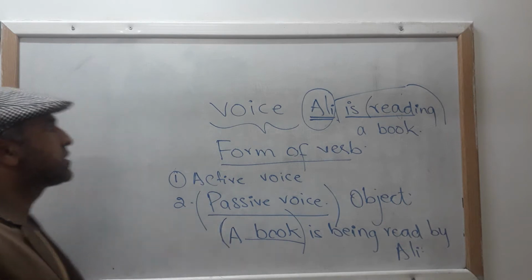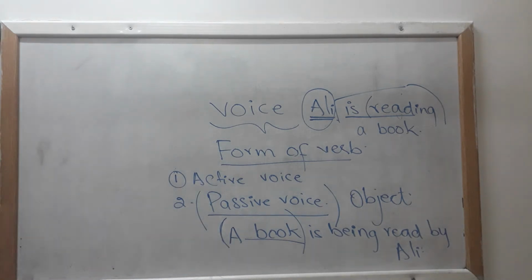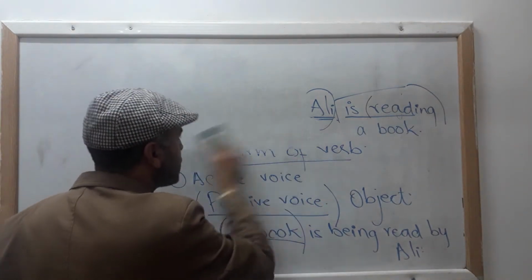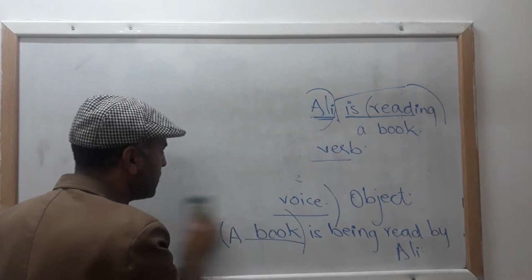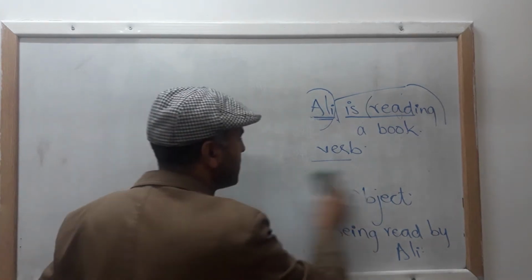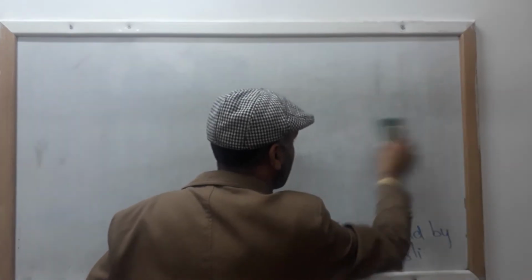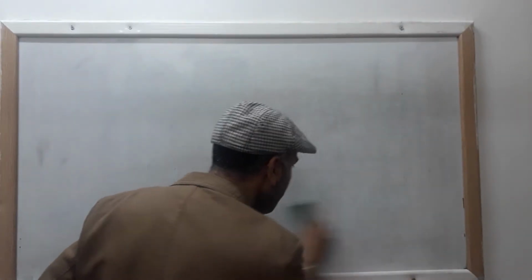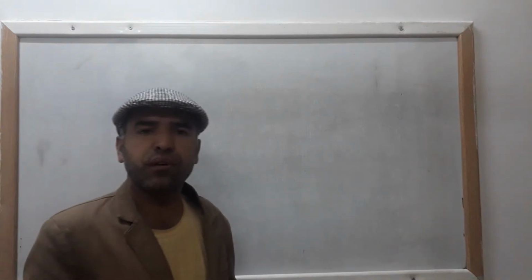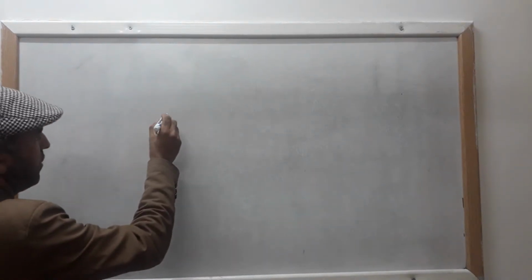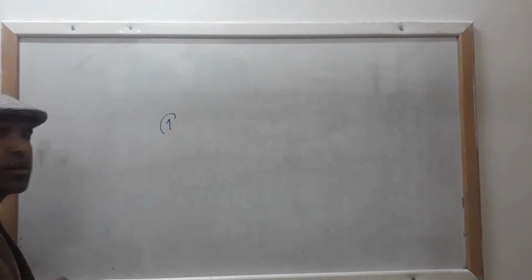So now I will tell you about the four major rules that we have to keep in mind while converting or changing active into passive. These are the fundamentals. Now, before changing an active sentence into a passive, clear, you must have all these rules at your fingertips.